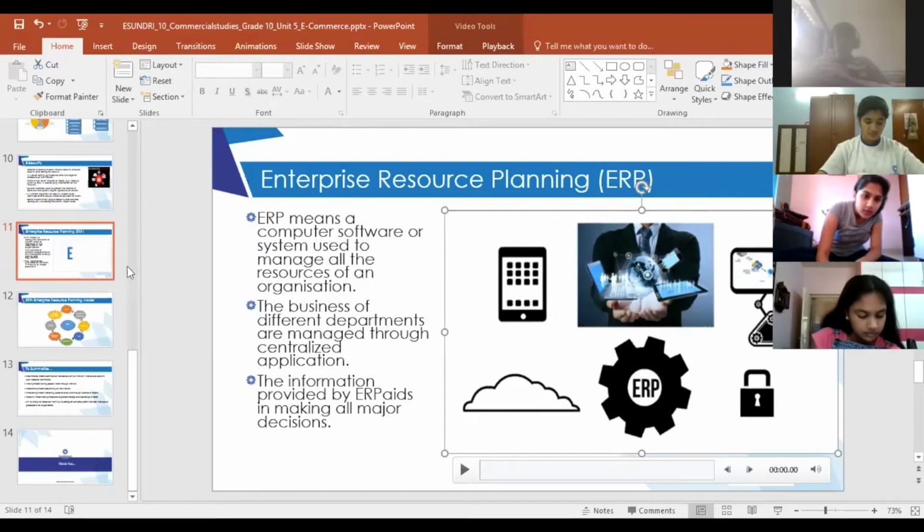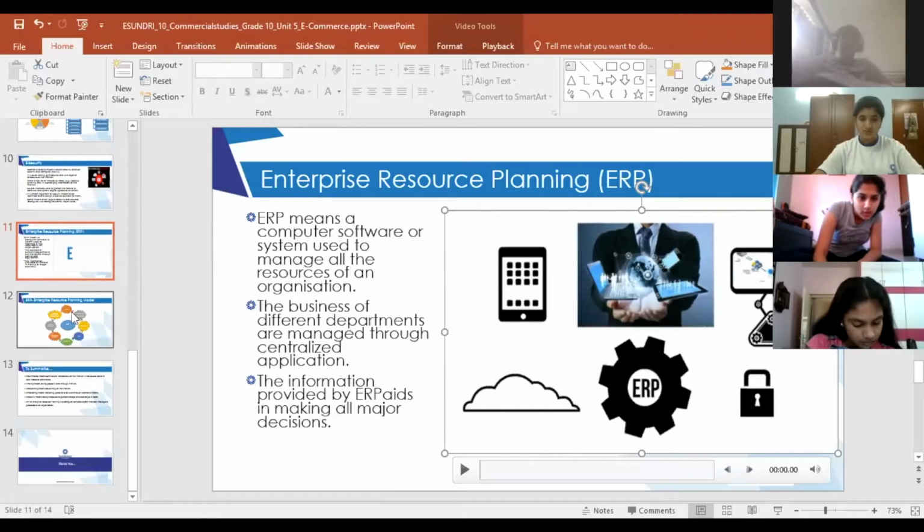Now let us go to the different kinds of modules of ERP. So what is ERP is clear? Has anyone any doubt with what is ERP? Please answer. I can at least get a yes or a no. No, ma'am. Clear. Okay.